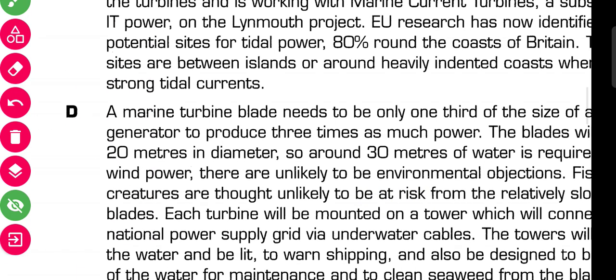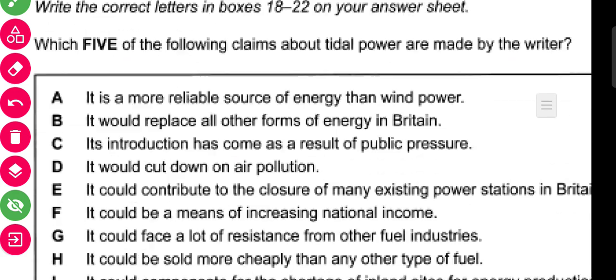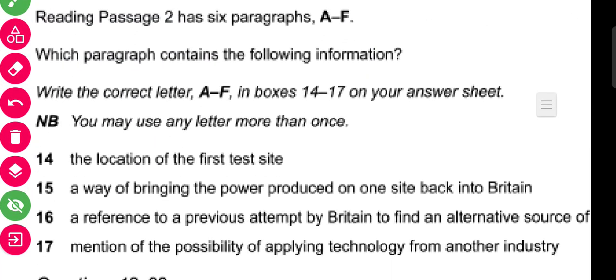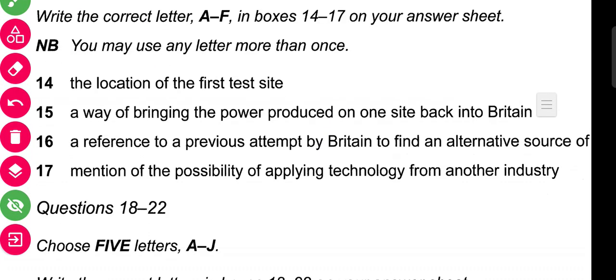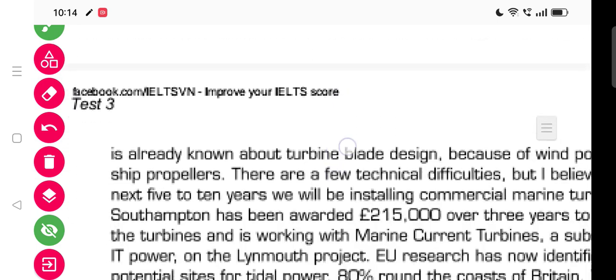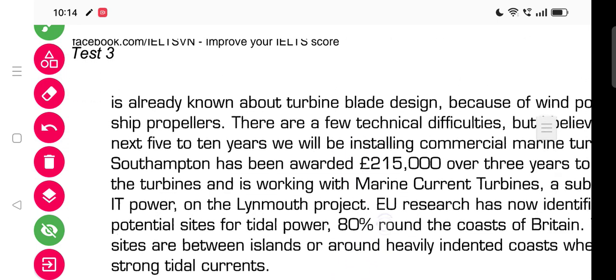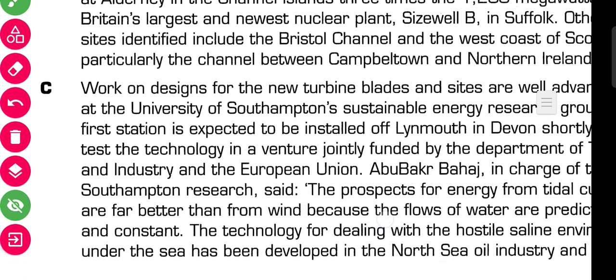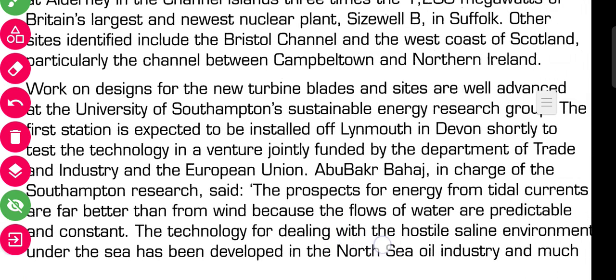Let's see question number 17. It mentions the possibility of applying technology from another industry. Is there anything mentioned about another industry? No, it is only mentioned for the machinery part. So I don't think there is an answer in paragraph D. We will read again the paragraph where we get the answer.